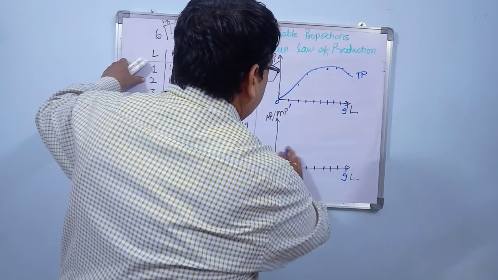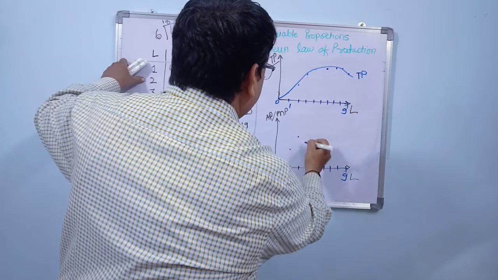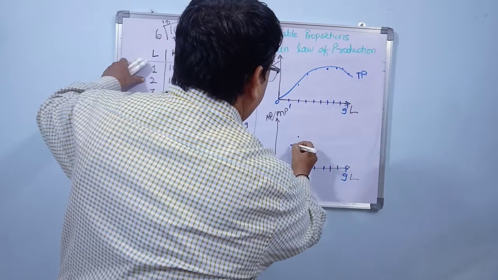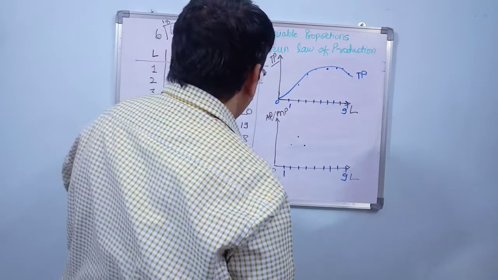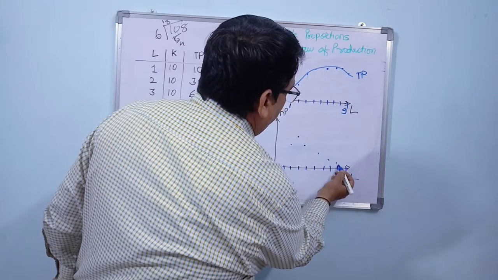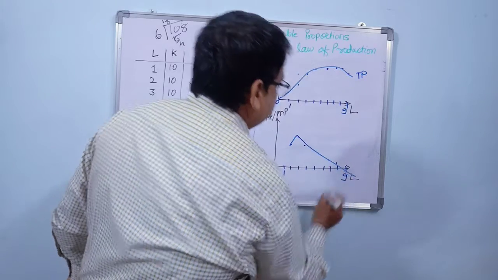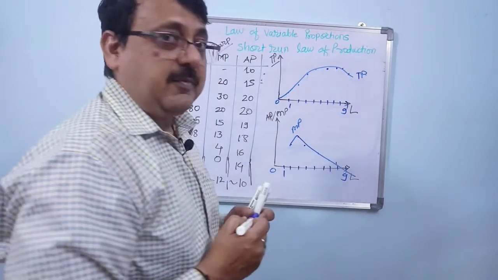So 20, 30, again 20, then 15, 13, 4. So it goes down now, 15, 13, 4, and it goes negative. So you get a curve like this. This is a marginal production curve, which is a sharp curve.